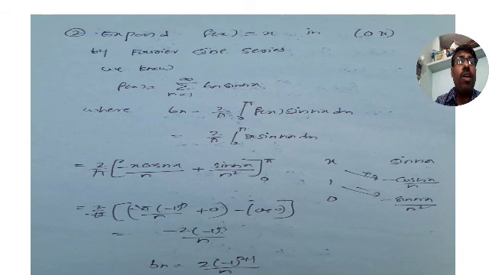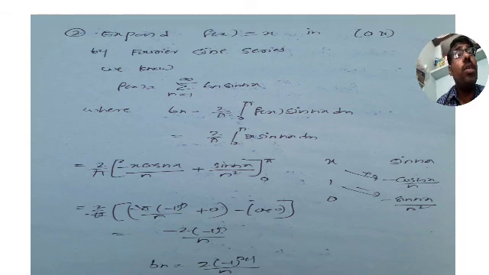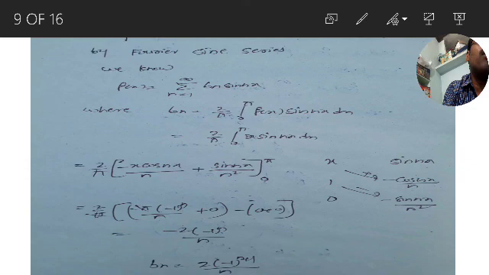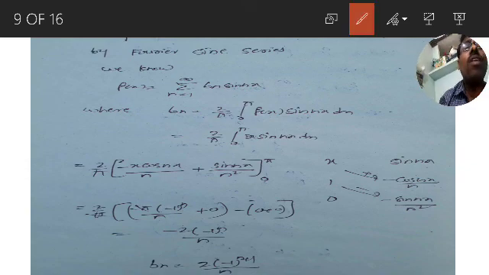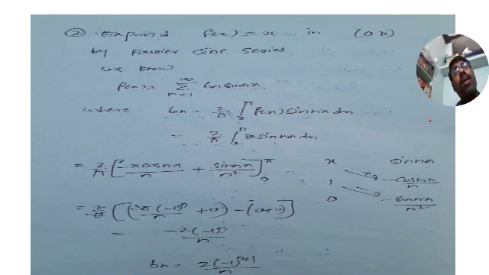Yes, this is our next problem. Expand f of x is equal to x in 0 to pi by Fourier sine series. Are you able to get it? Here, expand f of x is equal to x in 0 to pi by Fourier sine series. What is the interval here? The interval is 0 to pi. And what is the function? f of x equal to x.